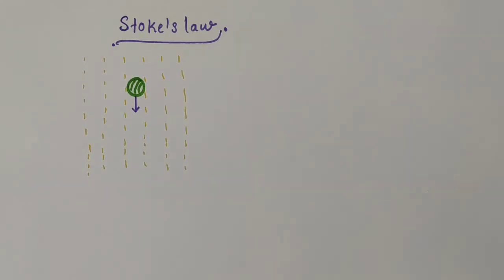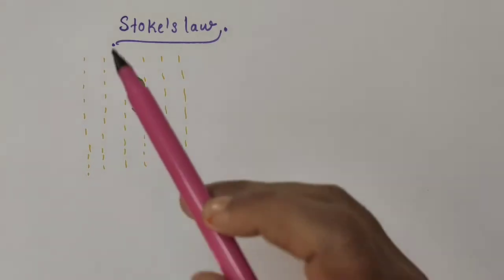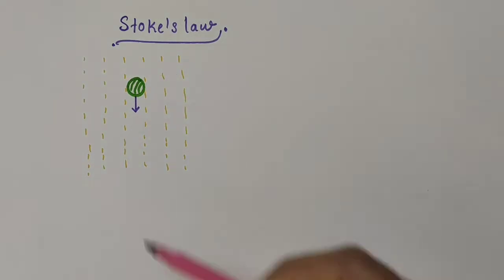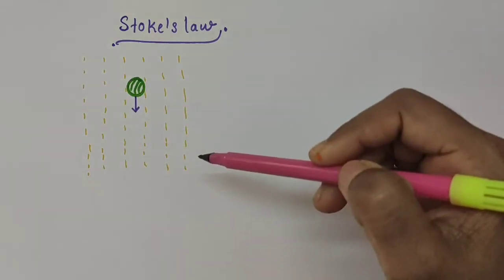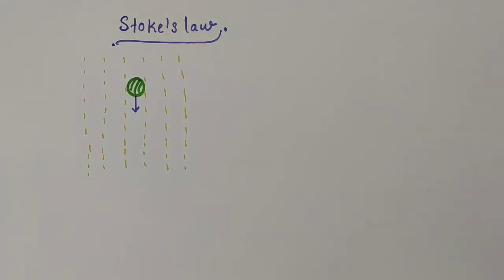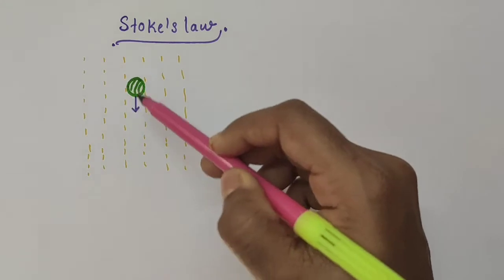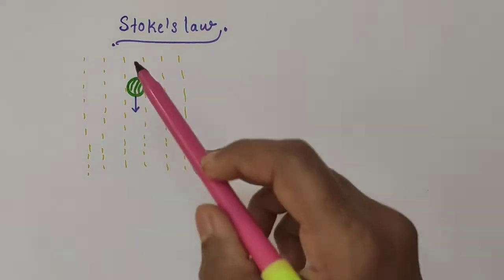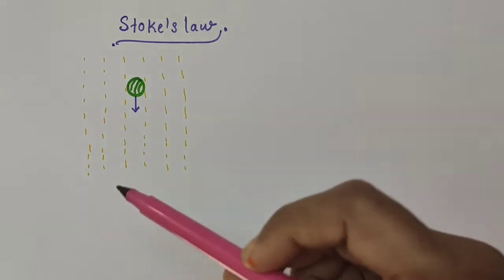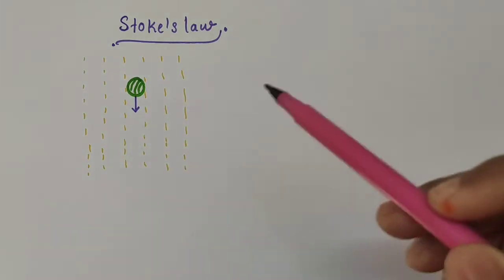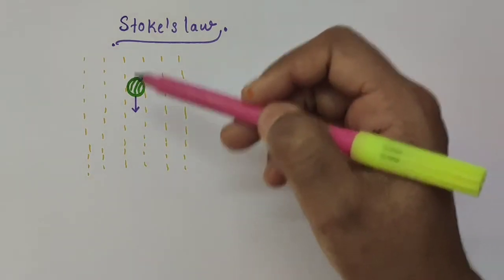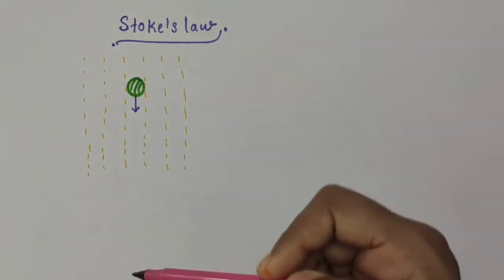Hello everyone. In this video, we are going to discuss Stokes' law and the concept of terminal velocity. Consider a fluid here. This fluid can be air or a liquid, and a body falls through this fluid. This body can be a raindrop, or a swinging pendulum bob which swings in air. So here a body is falling through a fluid.